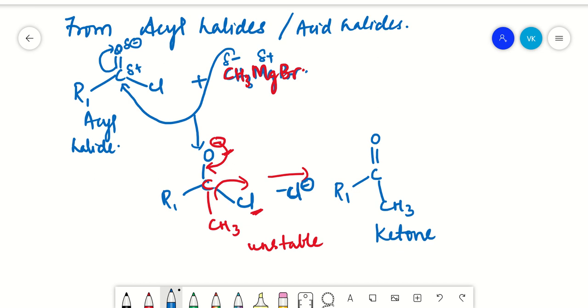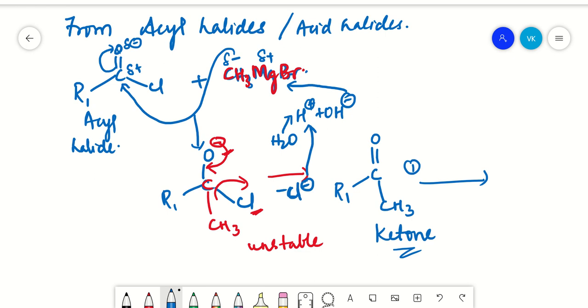Now when you add H2O, water will dissociate into H plus and OH minus ions. The H plus ions will be taken up by your chloride ions and the OH minus ions will be taking up your Mg plus ions. So you get your ketone here. Now the ketone reacts with one more mole of methyl magnesium halide, this being your first mole, right?